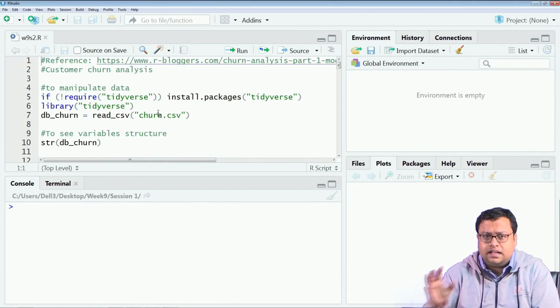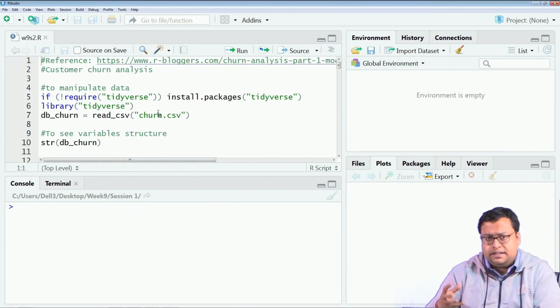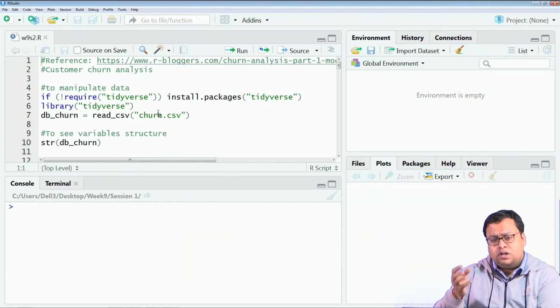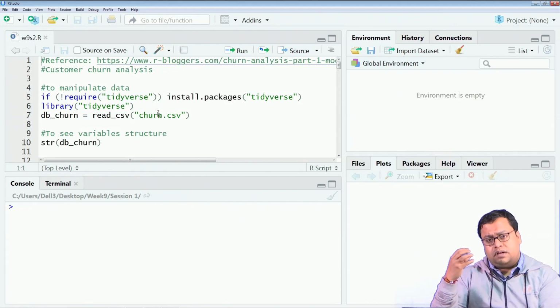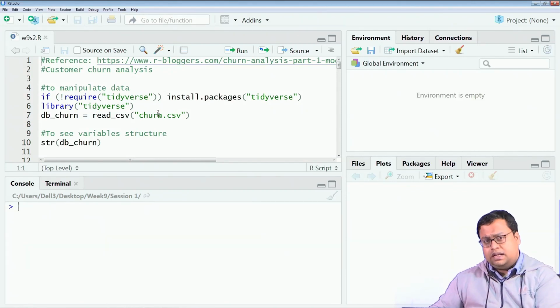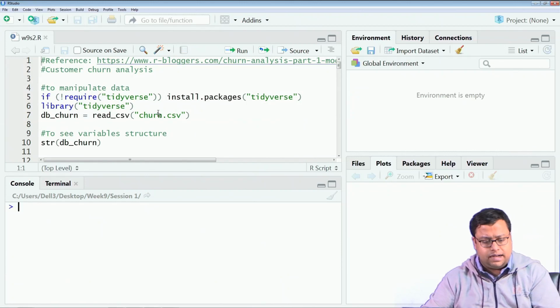We have changed the code depending on what we are trying to do, but it has been, I would say, inspired by this particular link. So, you might get some amount of similarity there.